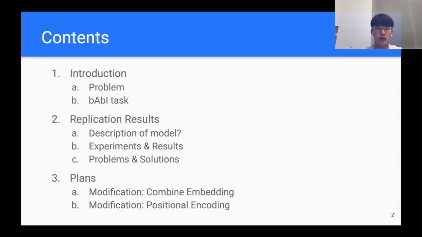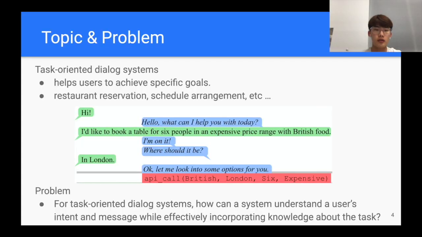Here are our contents. This is our topic, task-oriented dialog system. It has the purpose of helping the user to achieve specific goals, such as restaurant booking. Here we brought an example of the uses of the task-oriented dialog system. The user's utterance is on the left and the system responses on the right. At the end of the conversation, the system generates an API call to complete the given task.